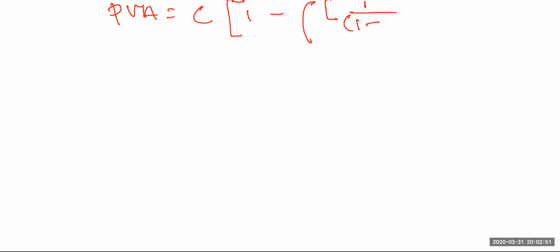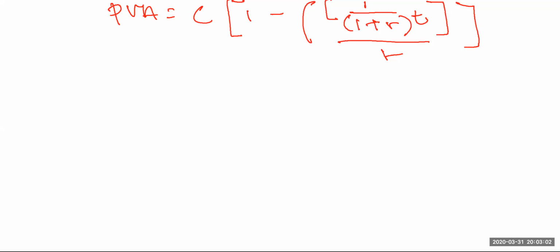All right. So what kind of formula should we use for this kind of equation? You can use the present value, and with this equation, PVA equals C times [1 minus 1 over (1 plus R) to the power of time] divided by R. This is one of the equations.